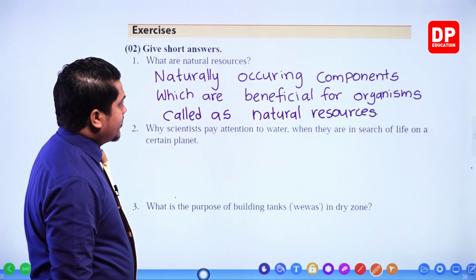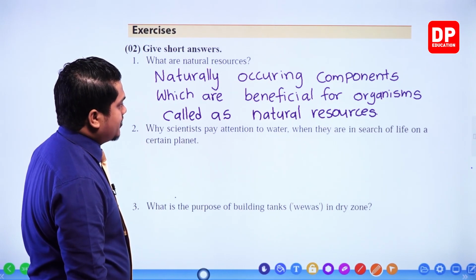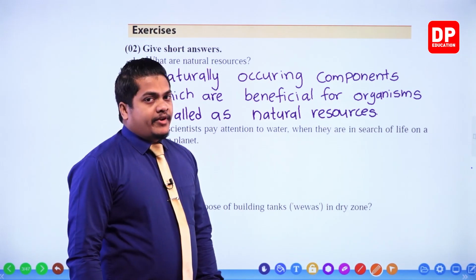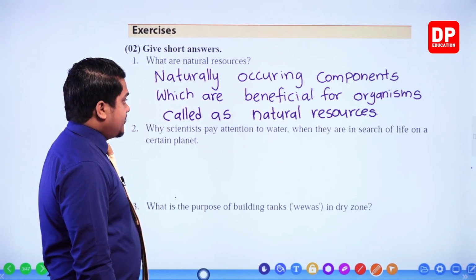So naturally occurring components which are beneficial for organisms are called natural resources. Right, my dear children. Then the second question, let's see.